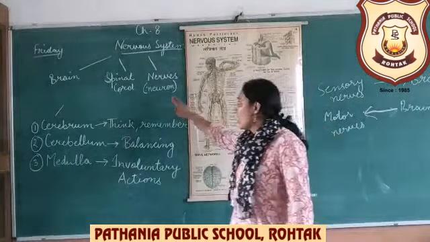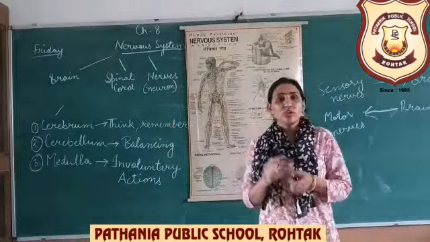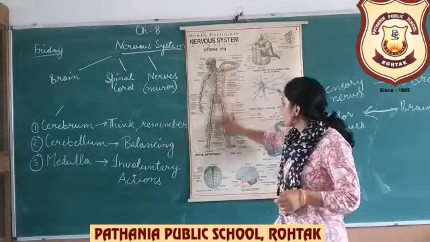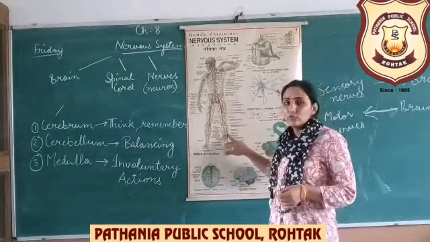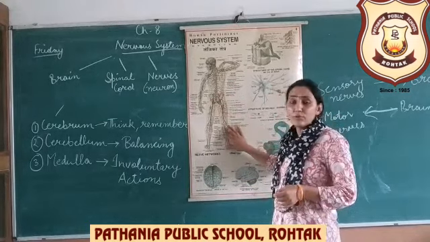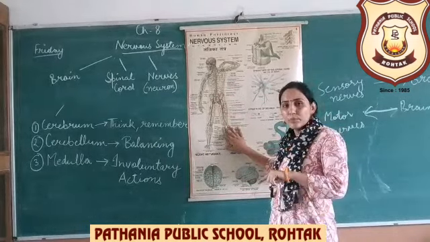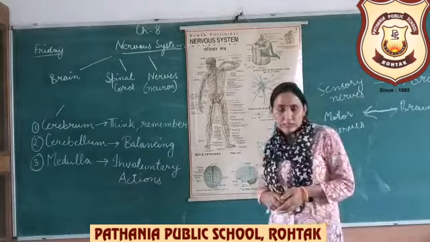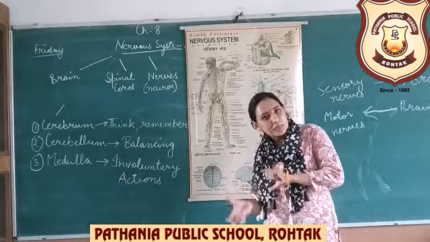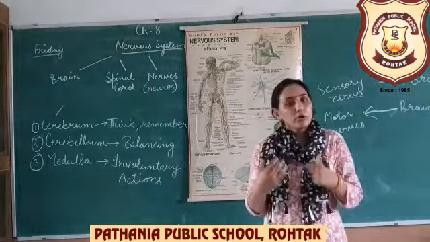So nerves are the different web-like structures, a net type, as you can see in the picture also in the diagram. So these are the different types of nerves present all over our body, and they carry the signals so that the brain decodes these signals and responds according to the situation.